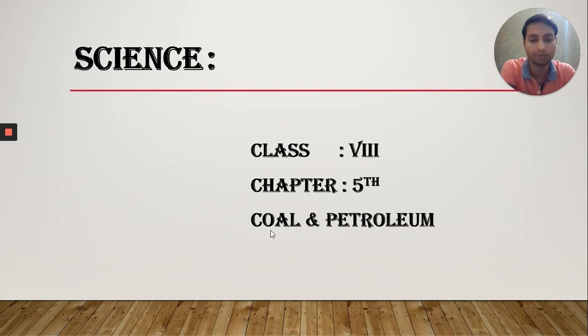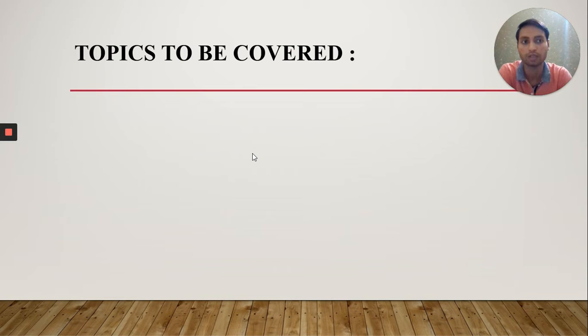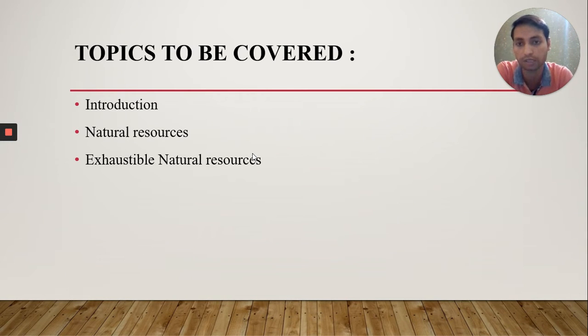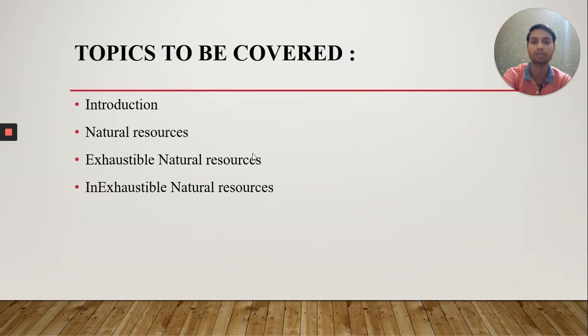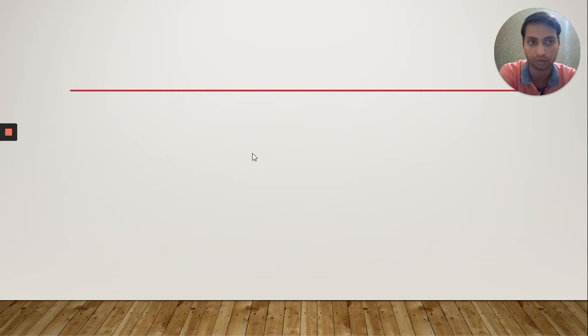And in this video, we will start our next chapter, chapter number 5, that is coal and petroleum. So let's start. The topics to be covered in this lesson are introduction, natural resources, exhaustible natural resources, inexhaustible natural resources, coal, petroleum, natural gas, and judicious use of natural resources.